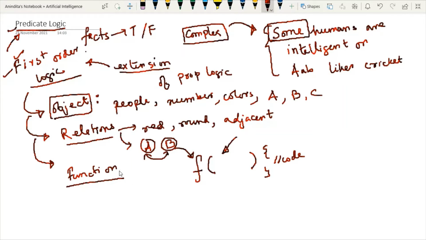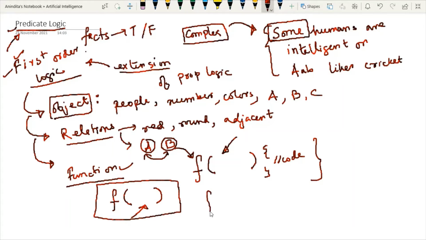Whenever you use a function in first order logic, it will not look like this. It will look like this: the function name, and then within brackets you can write some constants. This kind of functional representation is known as fact representation. This is the syntax of fact representation, where this is the function name and here you can write any number of constants.